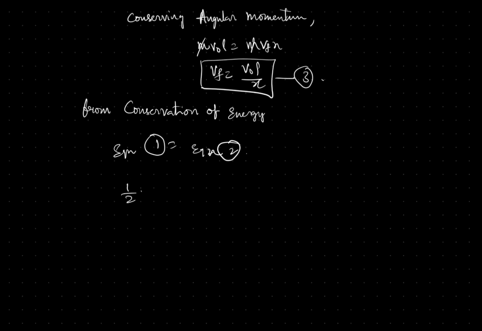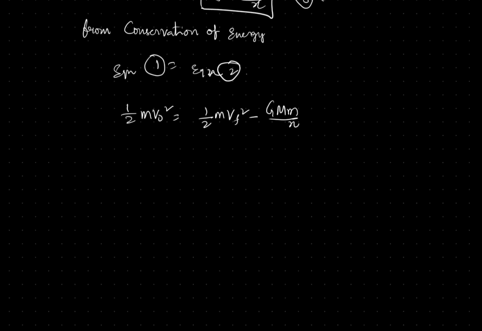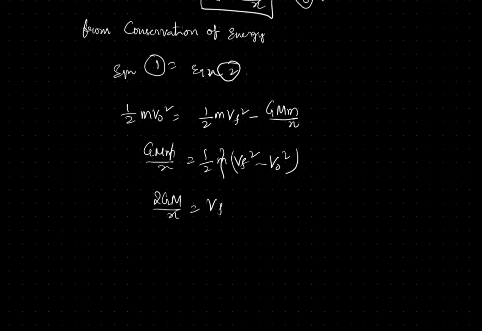So half m v0 square equal to half m v final square minus GMm by x. We can take the GMm by x to that side and half m into v final square minus v0 square. We can cancel the m: 2GM by x equal to v final square minus v0 square.